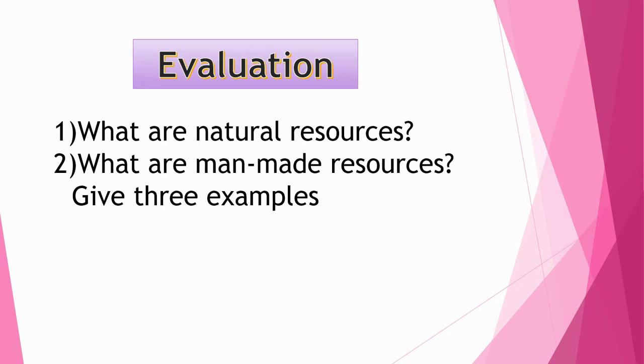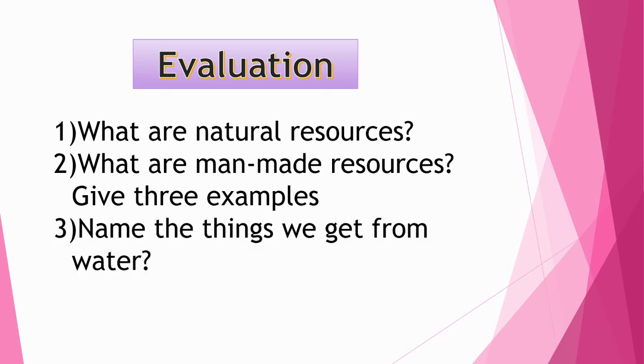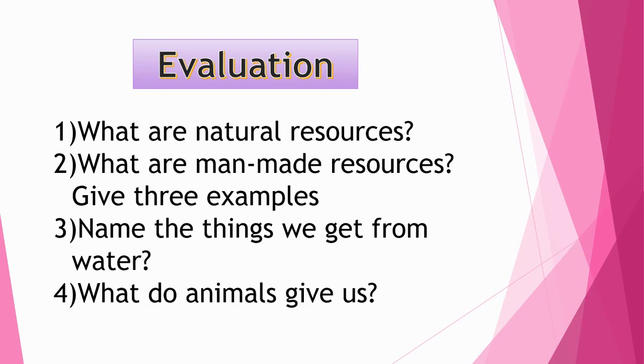Now my next question is, name the things we get from water. Yes, we get fish and other food and salt from the sea only. Now next question, what do animals give us? We get egg, milk, wool from animals.